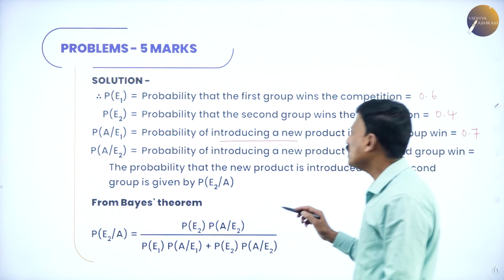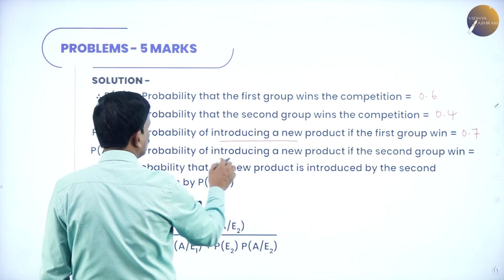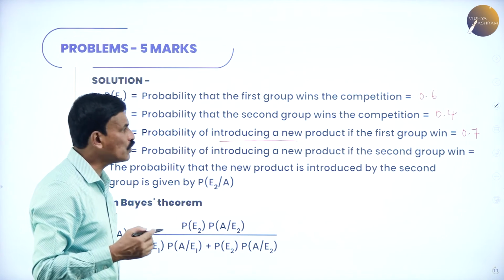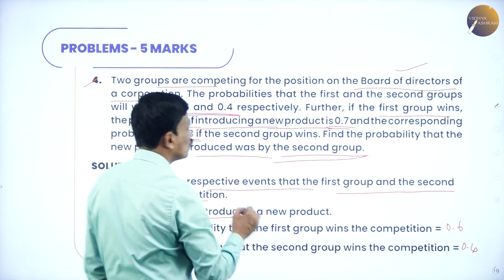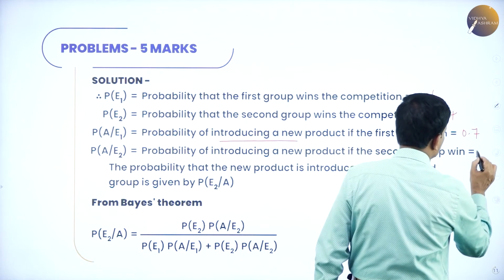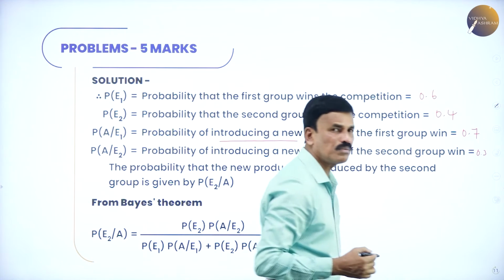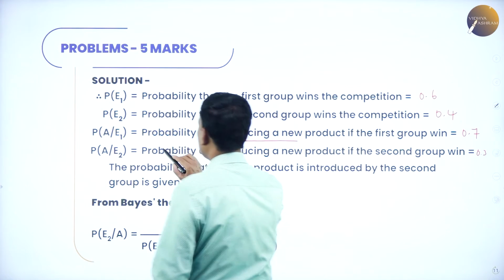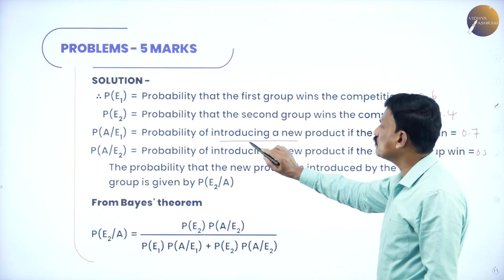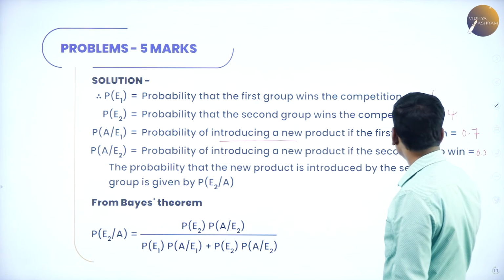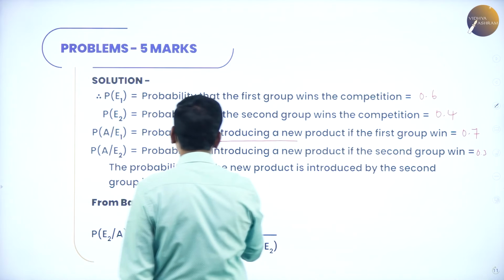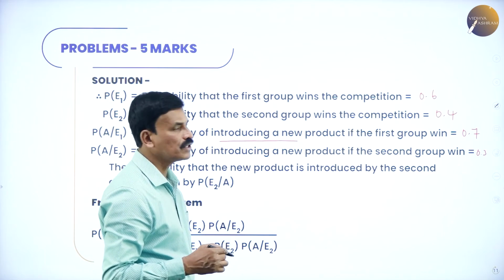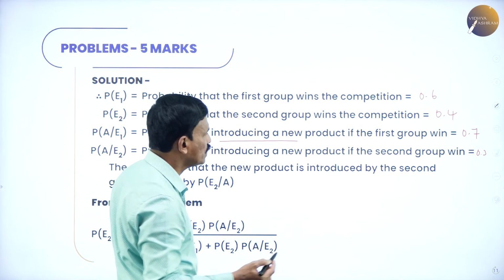Similarly, the probability of A by E2 is nothing but the probability of introducing a new product if the second group wins. What is the probability? 0.3. So, here what is given? The probability of A by E1, the probability of introducing a new product if the first group wins, is 0.7, and the probability of introducing the product if the second group wins is 0.3.